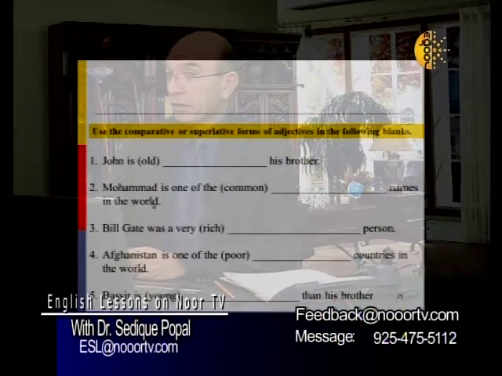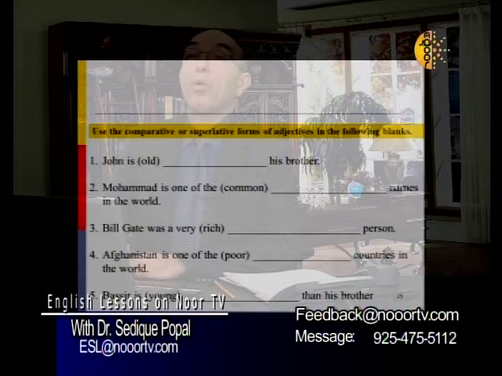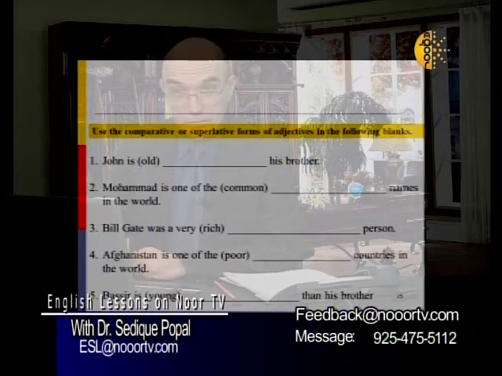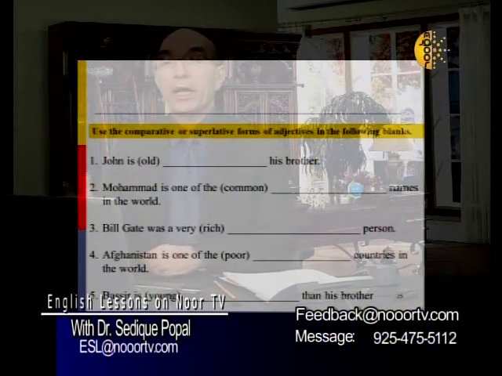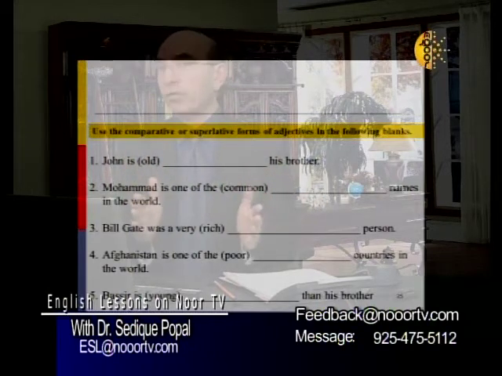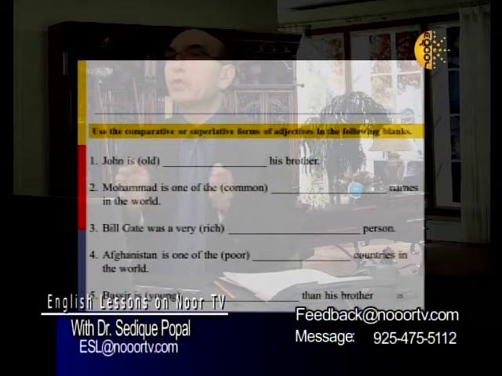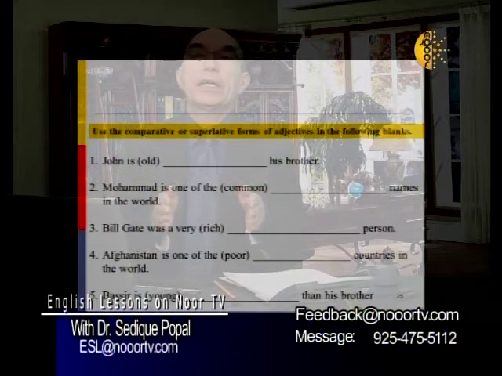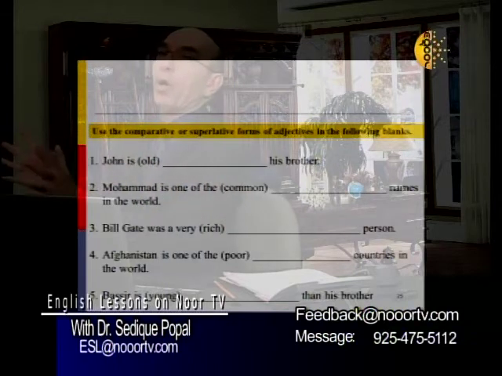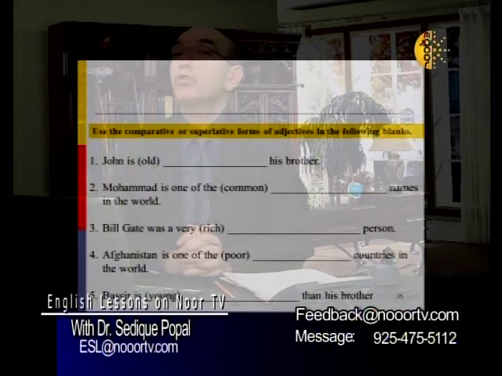Now, let's practice this. I have a number of sentences, and I want you to look at the context of the sentence and decide whether you use the simple form, the comparative form, or the superlative form. Remember, if you're comparing a person against himself or herself, you use simple form. If you compare two people or two things, then you use what? Comparative form. If you compare one person against a group or more than one, then what? You use the superlative form.